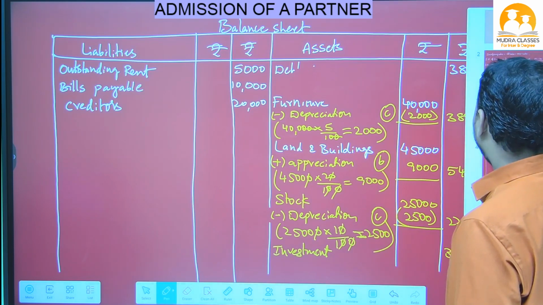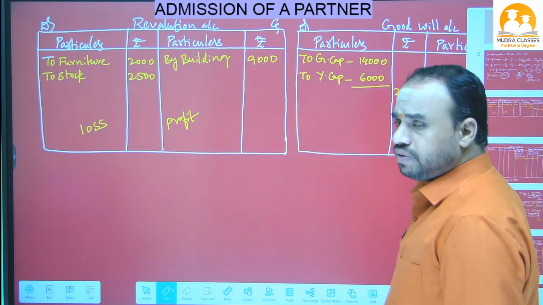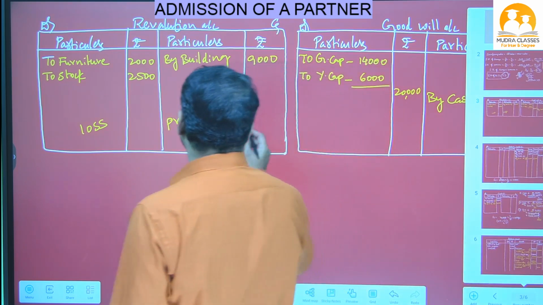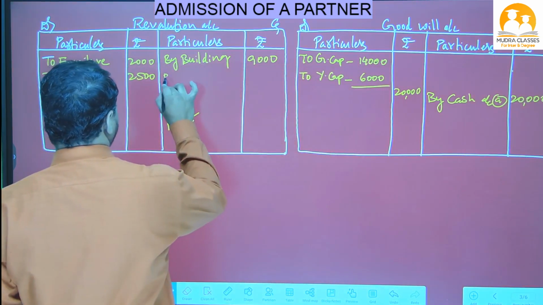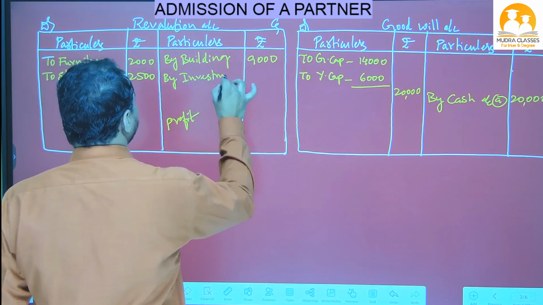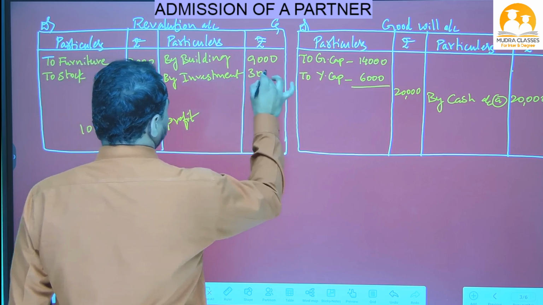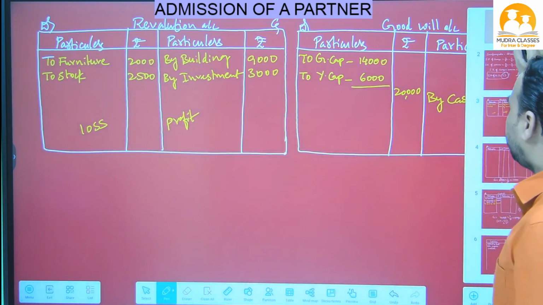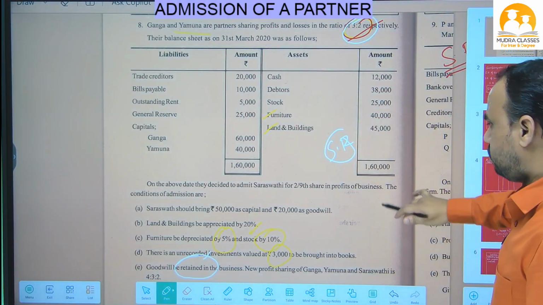So in the revaluation account credit side we will write. We had invested money earlier, forgot it, and now remembered. So it is an asset, which means it is a profit for us. In the revaluation account credit side we have to write by investment 3,000 rupees. Okay, and with this I think all items in the question are completed.